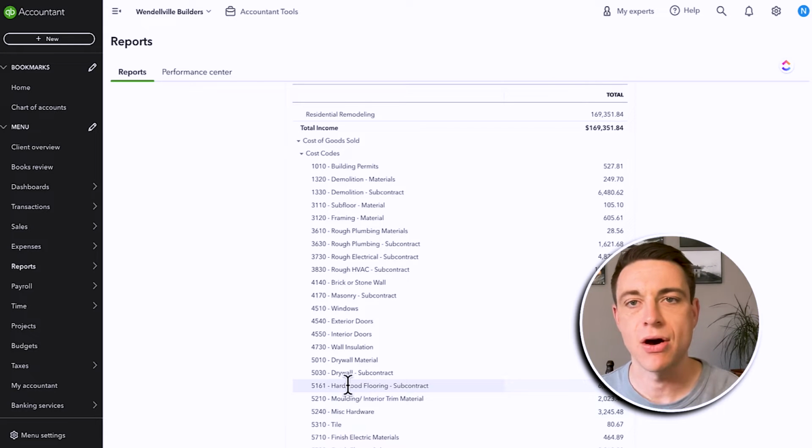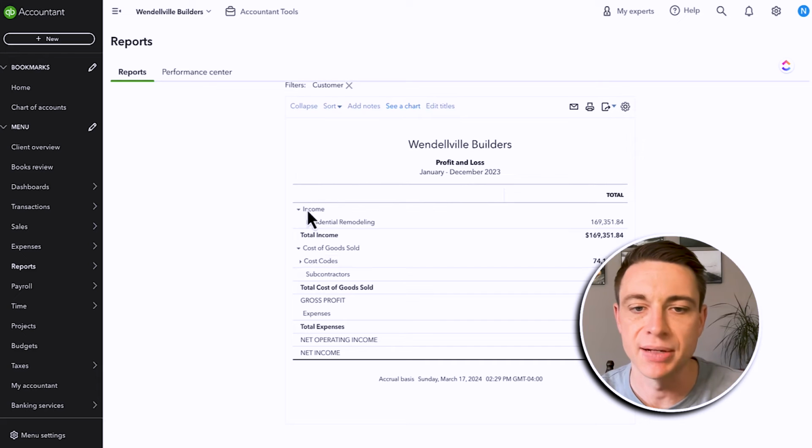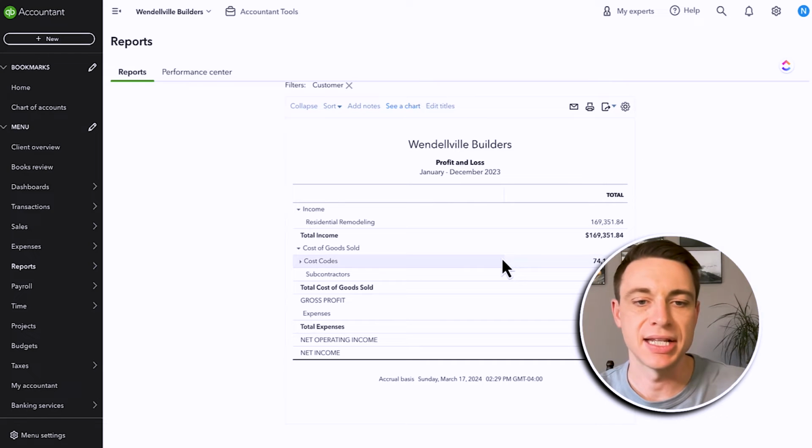And so if we had all of those as cost codes or as chart of accounts categories, our P&L is going to get way too difficult to read. Yes, I can click this little button and bring them all up, but honestly, it's going to be too crazy. We're going to not want to look at our reports because it's going to be a complete mess. So we should not allocate each of our cost categories or renovation categories to a specific account within our chart of accounts. There's got to be a better way to do it.